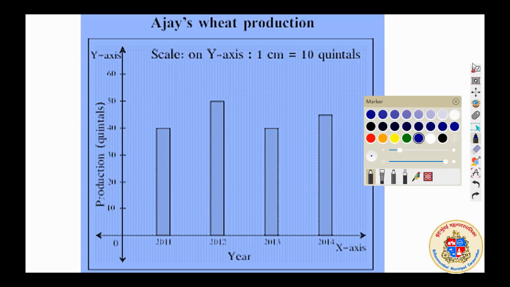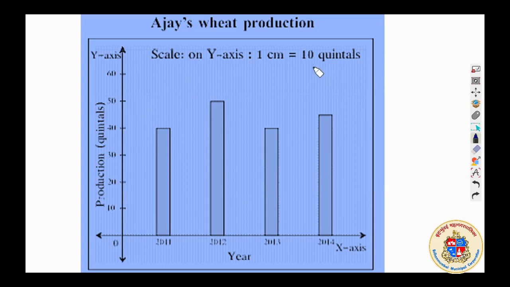First and foremost, whenever you see a graph, you should see what graph it is: Ajay's wheat production. What is it showing? It is showing the years 2011, 2012, 2013, 2014. It's not that clear, I know. And the production in quintals, in terms of 100 kgs.